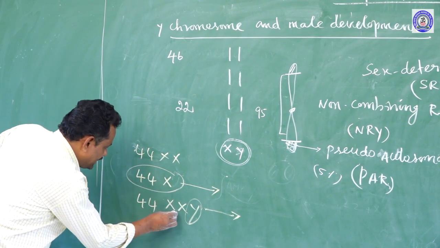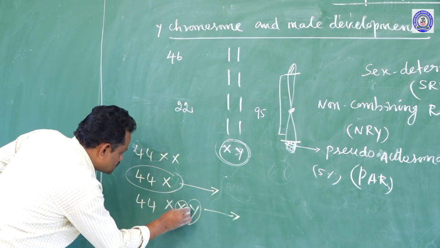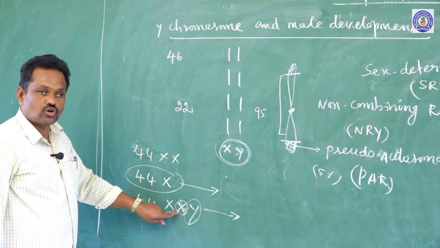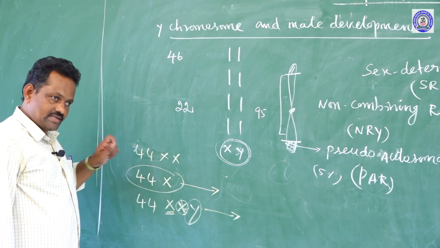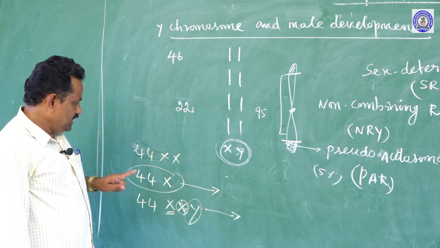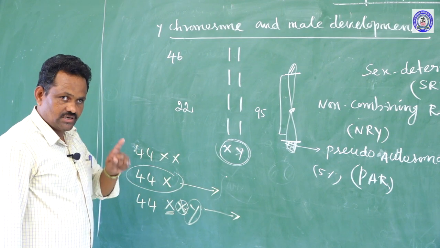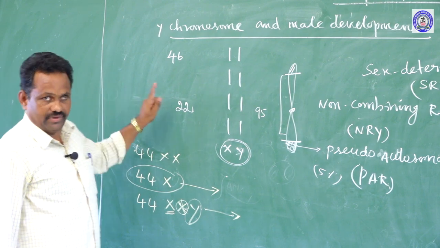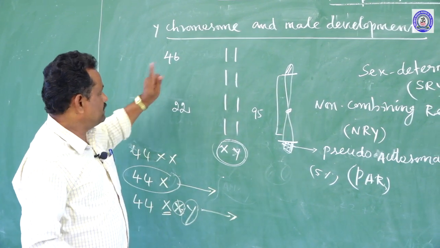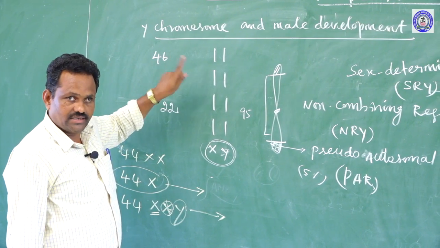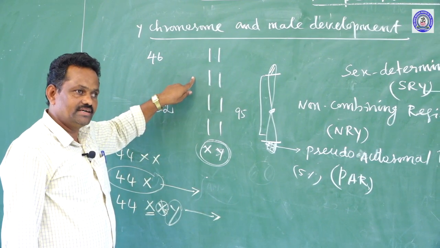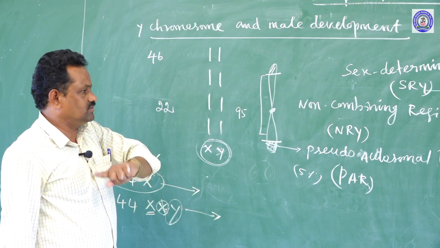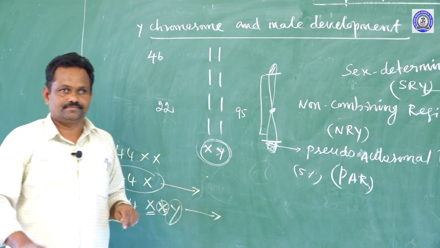But here one X chromosome is functional, and the other X chromosome develops into a Barr body, that is a heterochromatin structure. So, generally only one X chromosome is in function in both male and female in human beings. In human beings the mechanism is called the XX XY type of mechanism, but only one functional X chromosome is present in both male and female.